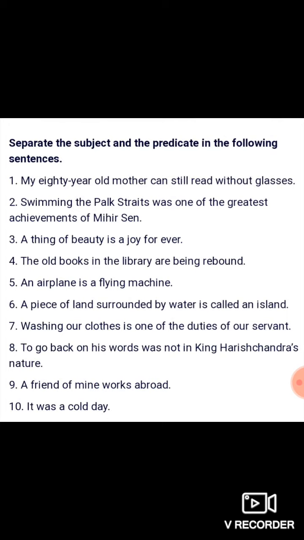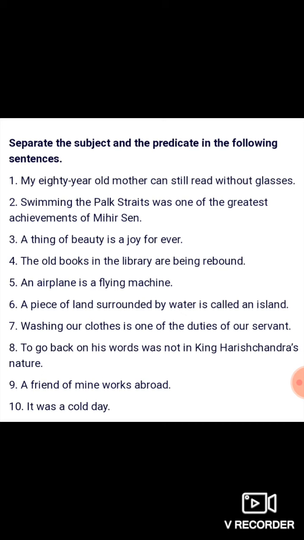Let's see the next exercise. It is the same thing, you will follow the same instruction. Separate the subject and the predicate in the following sentences. Number 1, my 80-year-old mother can still read without glasses. Number 2, swimming the park streets was one of the greatest achievements of Mihir Sen. Number 3, a thing of beauty is a joy forever. Number 4, the old books in the library are being rebound.